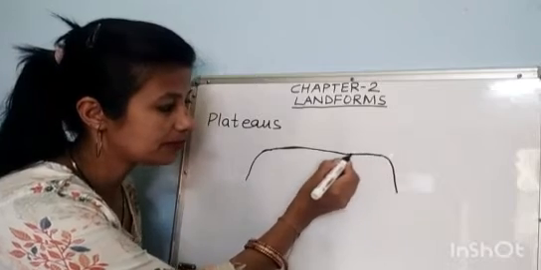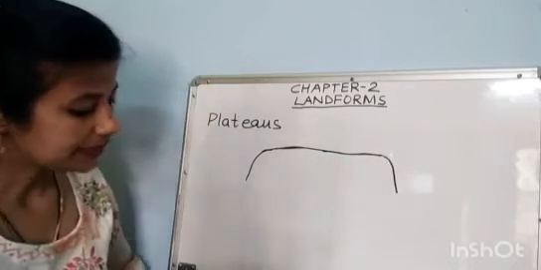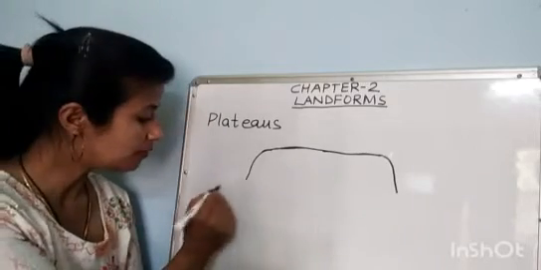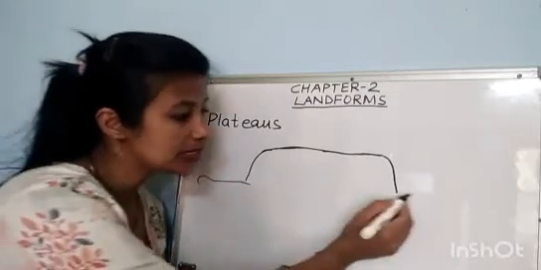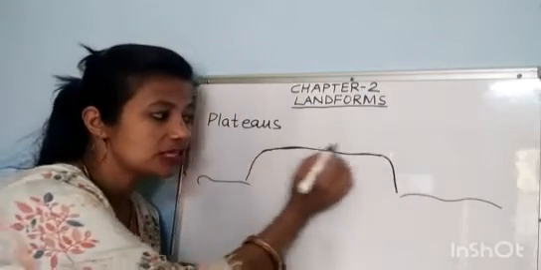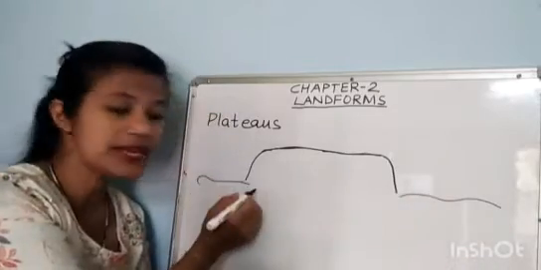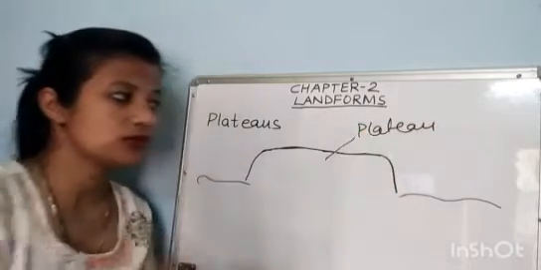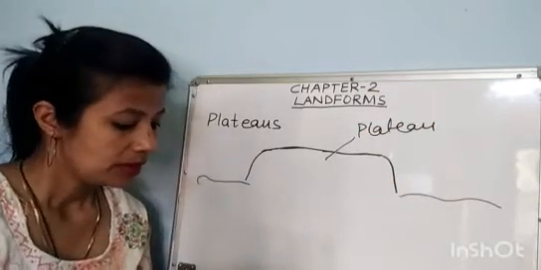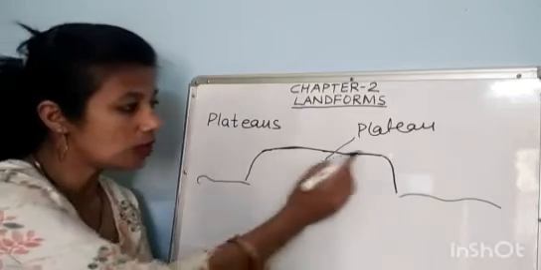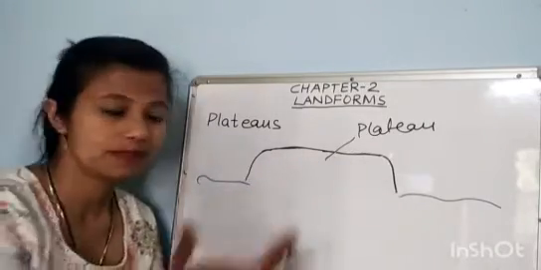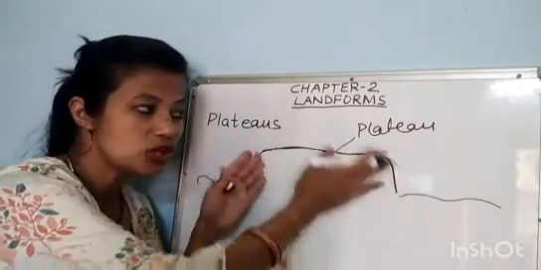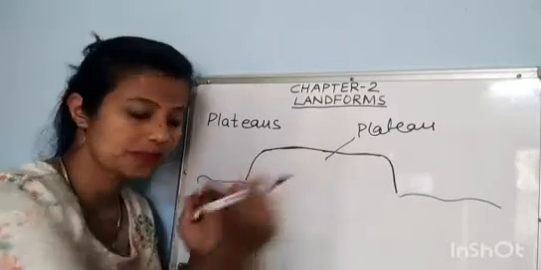With flat top, they rise sharply above the surrounding area. This is called what? Plateau. Okay. Now, plateaus are called tablelands. Is it looking like a table? Plateaus, table top. Okay, table top.